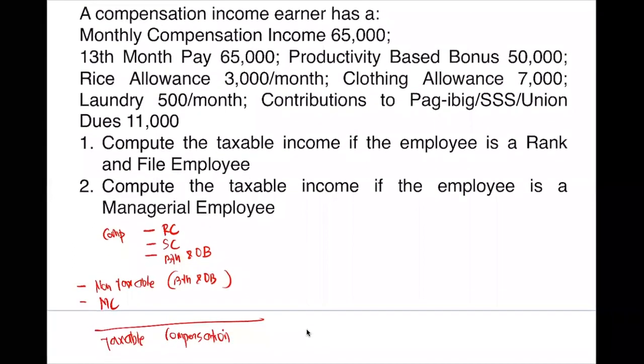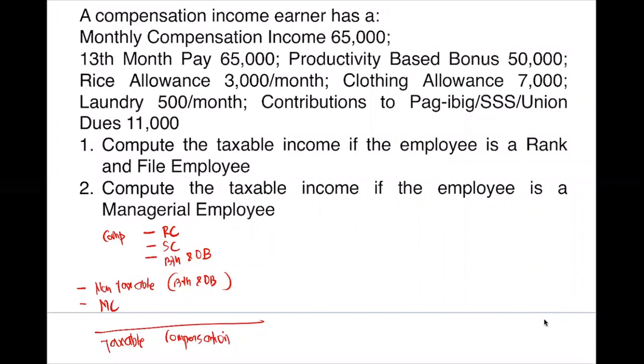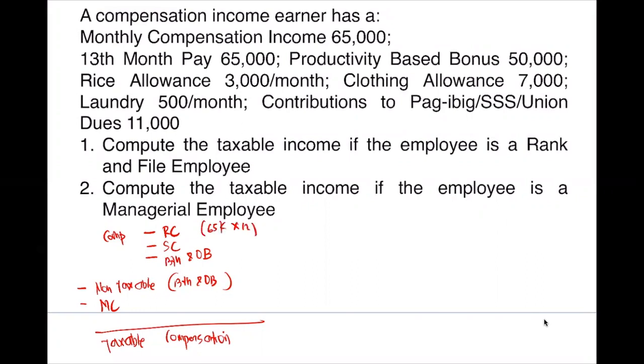Okay. A compensation income earner has a monthly compensation of 65,000. So let's compute for our regular compensation. So 65,000 multiplied by 12. So we will get this amount, 780,000. You have 13th month pay, productivity-based bonus, rice allowance, clothing allowance, laundry allowance, contributions to Pag-ibig, SSS, union dues.